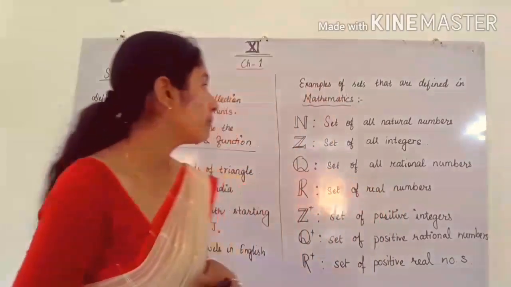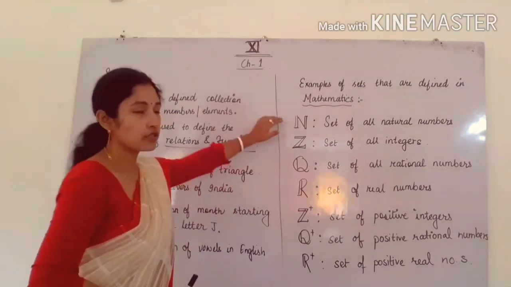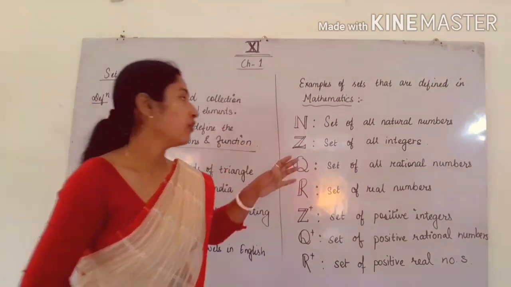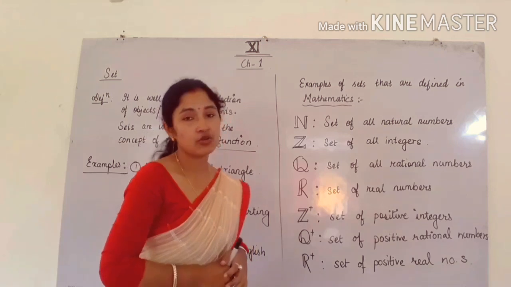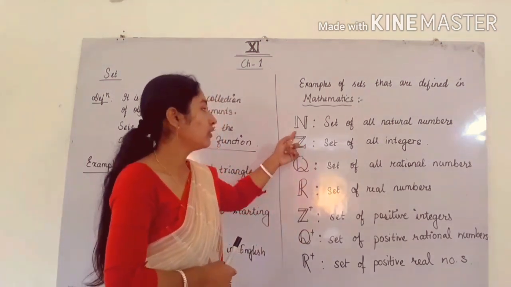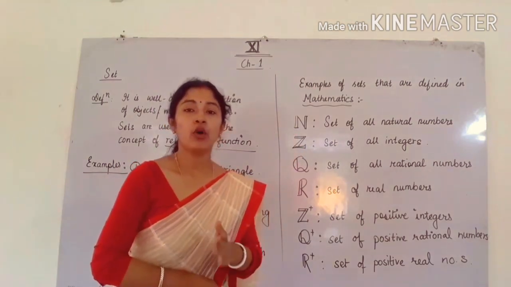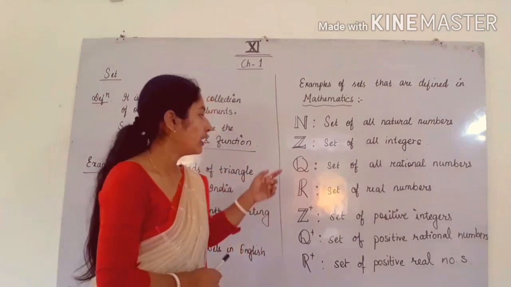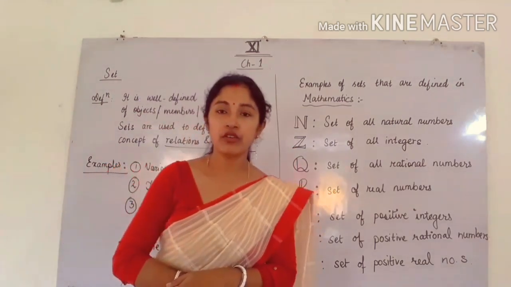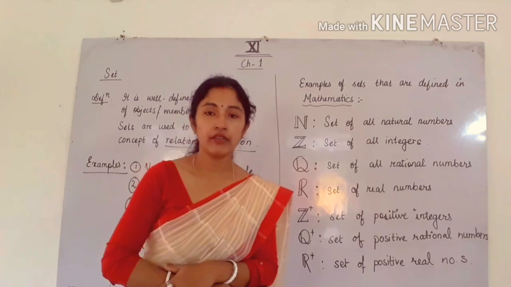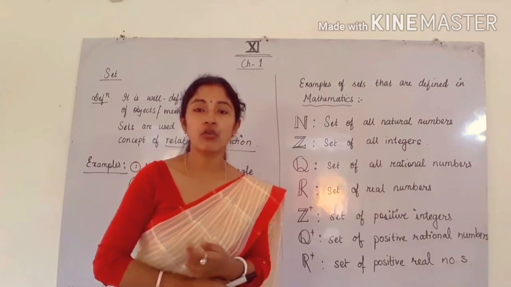So here are some more examples. I have written examples of sets that are defined in mathematics. First of all, this is bold letter N. We already know it from class 9 and 10. The set of all natural numbers can be denoted with the bold letter N. Natural numbers start from 1, 2, 3, 4, 5 and so on. Next is the set of all integers. All the negative numbers and positive numbers including 0 are called integers. For example, -1, -2, -3, 0, 1, 2, 3.